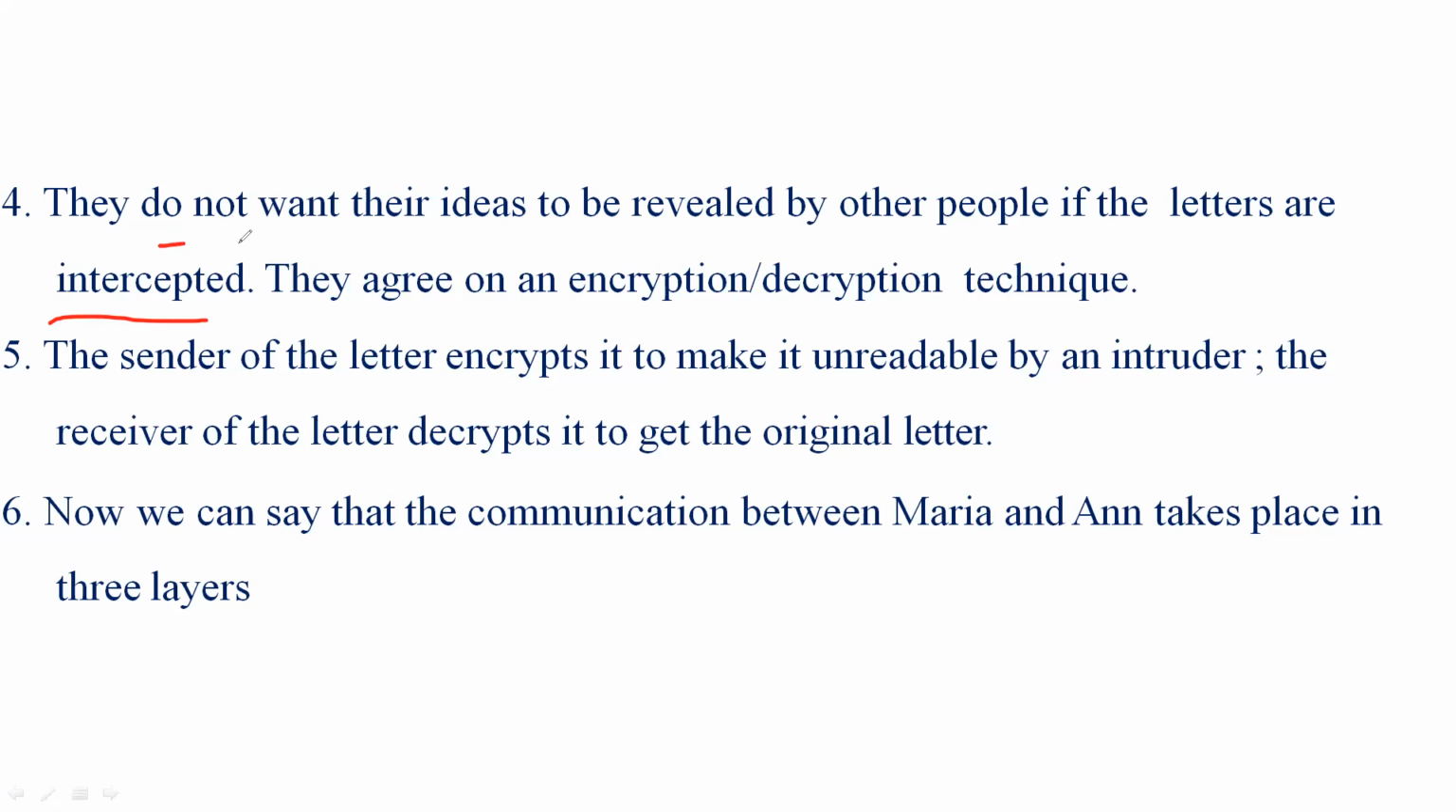If somebody knows that there is something which can develop their identity, or which can earn them something, they could easily steal their ideas, right? So Anne and Maria don't want their ideas to be revealed to other people. So they agree on encryption and decryption. They think of using techniques called encryption and decryption.